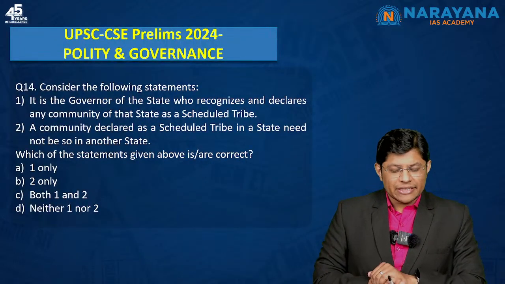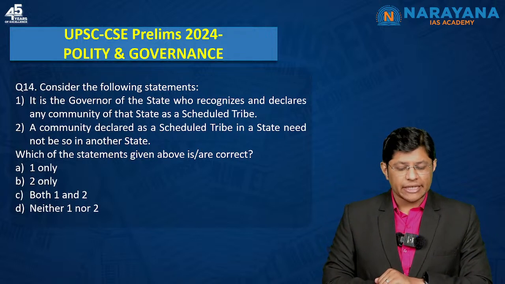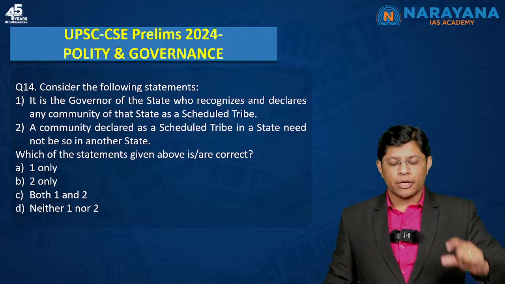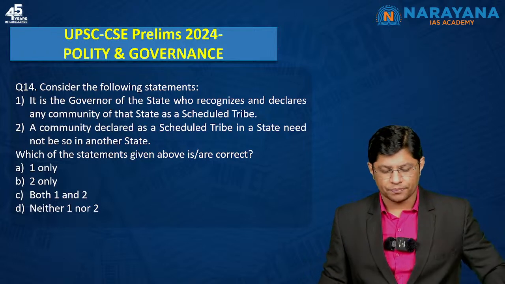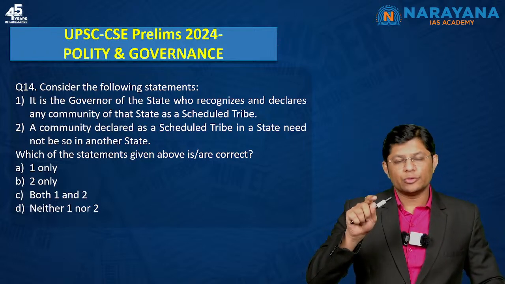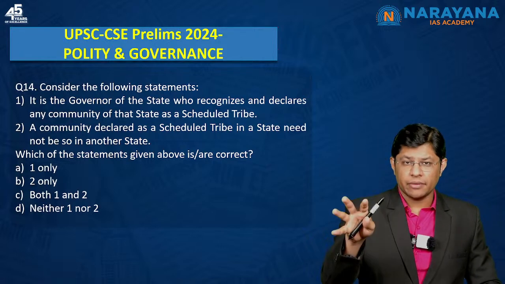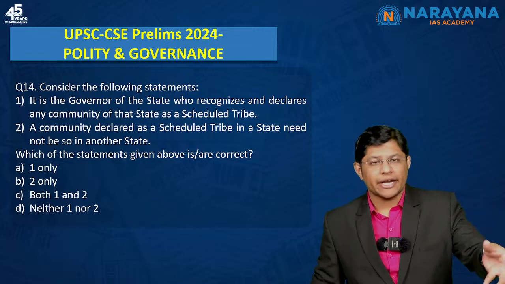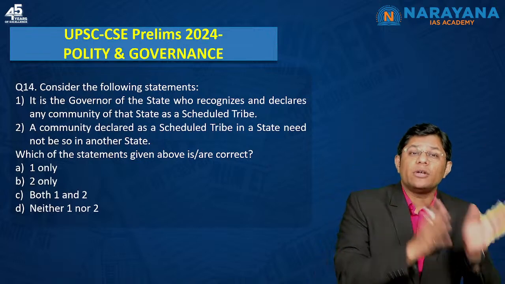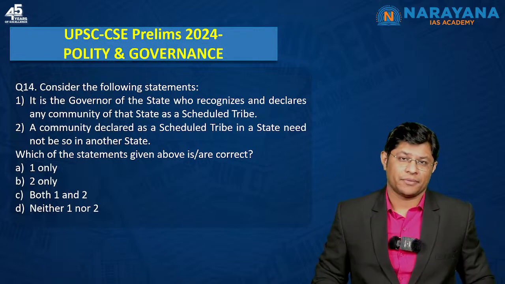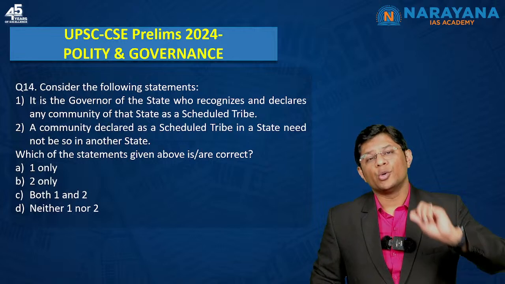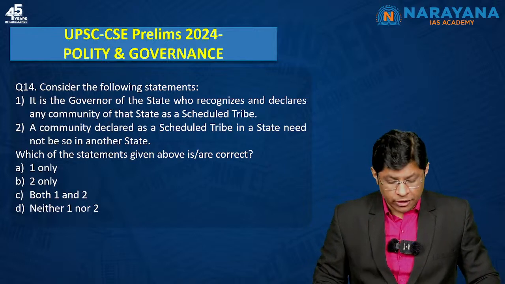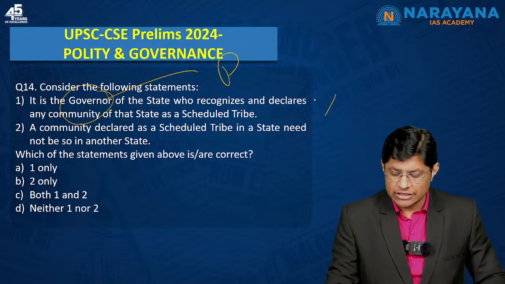The next is, consider the following statements. The first statement is, it is the Governor of the state who recognizes and declares any community of that state as a Scheduled Tribe. Students, when it comes to recognizing any community as a Scheduled Tribe, the Governor is consulted. But it is the President who has the right to declare any community to be a Scheduled Caste or Scheduled Tribe. So, it is the President who has the right to notify any community as Scheduled Caste or Scheduled Tribe. So, here the Governor should not be present. So, the first statement is incorrect.